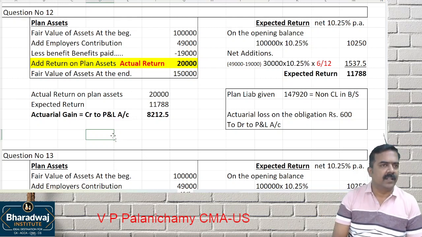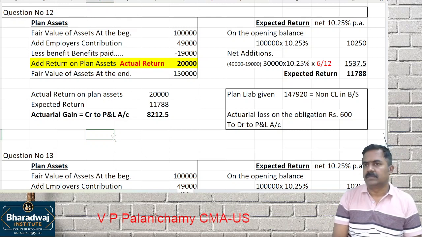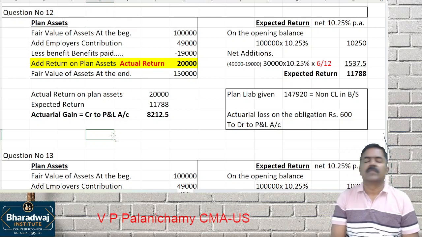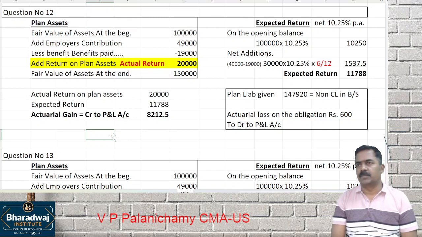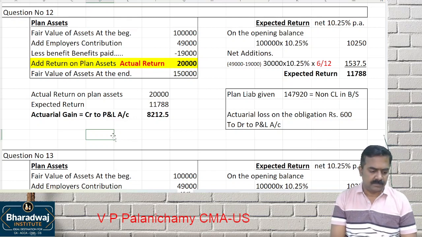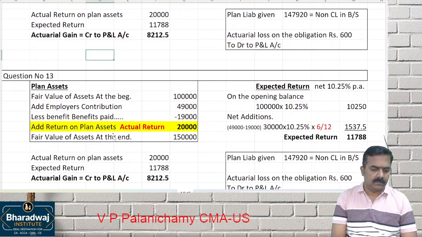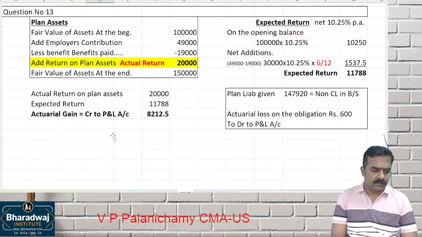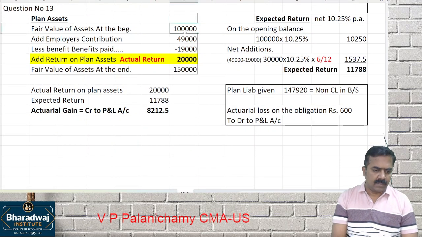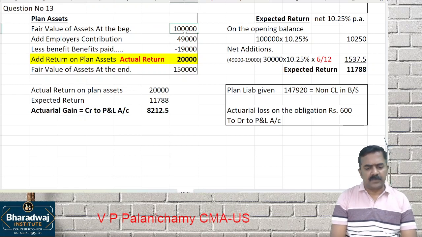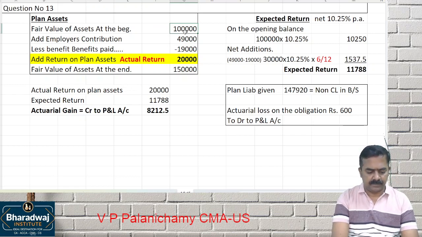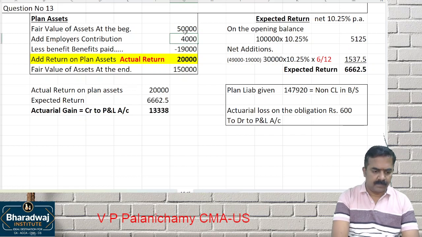Question number 12, have you copied it? Done. Question number 12. Read question number 13 next. A similar sum only. What is the fair value of assets at the beginning of the year? Contributions made. What is the benefits paid? What is the closing balance?